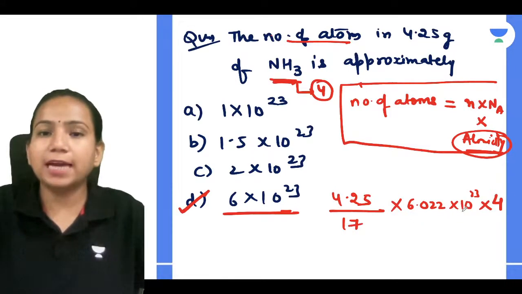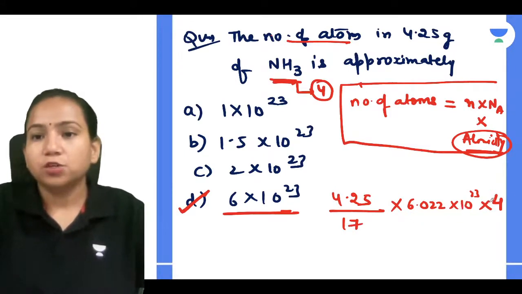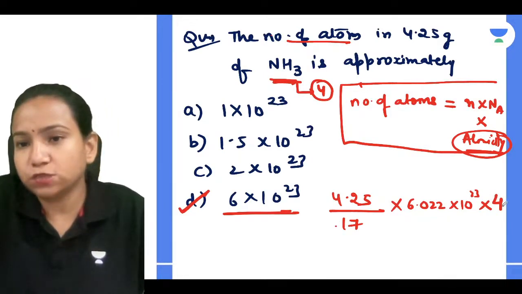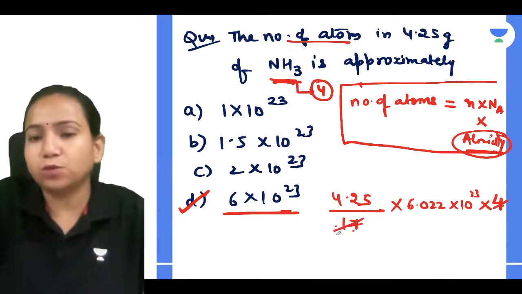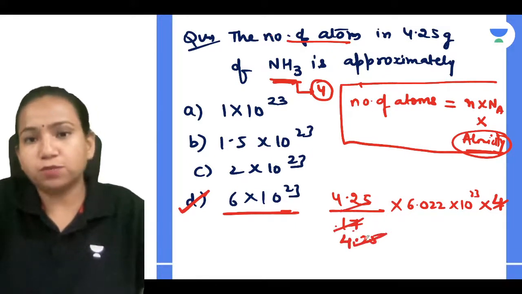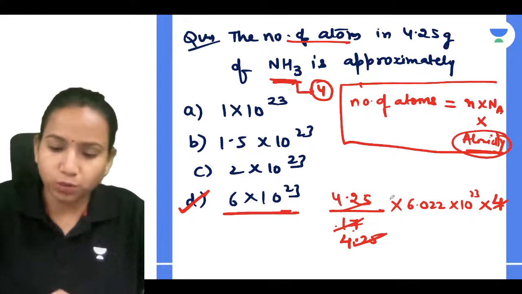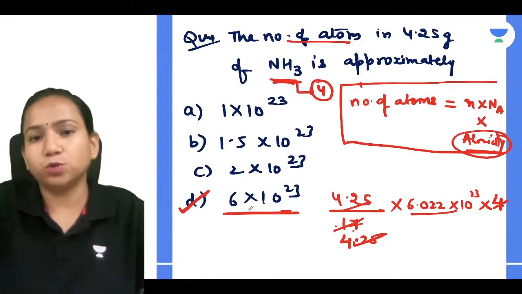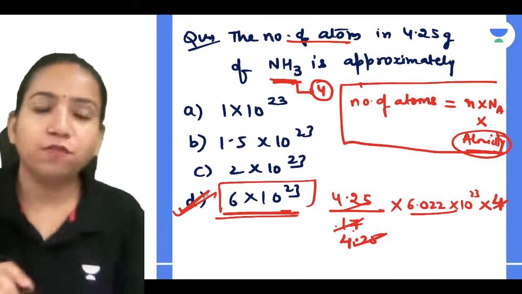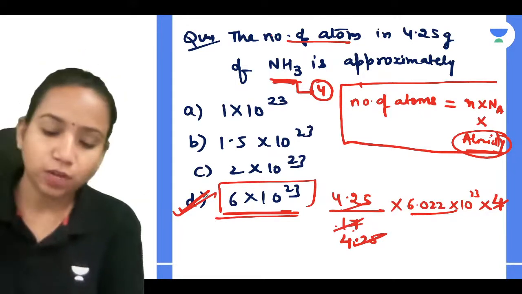See how you can relate that? It's very simple. You can do the calculation easily. Let me tell you. See, this is 4 and this is 17. So if you calculate, 4 fours are 16.25, around 1. So you will get around 1. So 1 into 6.02, you will get 6 only. So the answer is correct. Absolutely correct. Very good, Ridhima.